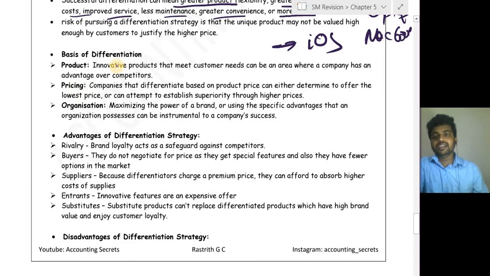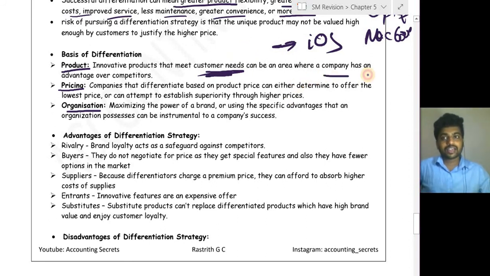Okay, what are the different bases for the differentiation? Based on the product, based on the pricing, and based on the organization. So product: innovative product that meets customer needs. Not just coming up with uniqueness, it should meet customer needs, and can be an area where a company has advantage over its competitors. And also pricing. Companies that differentiate based on the product price can either determine to offer the lowest price or can attempt to establish superiority through higher price.